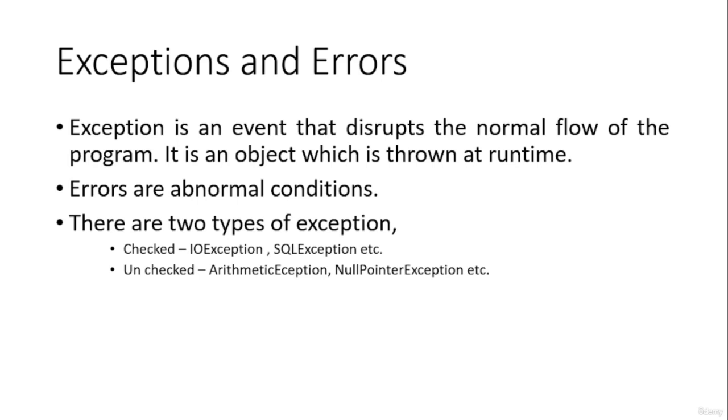And next are the unchecked exceptions. For unchecked exceptions, we don't need to handle them or catch them separately. For example, null pointer exception and arithmetic exception. Even if you don't handle them, the program will run, but for the specific condition it will cause errors at runtime. So those are the different types of exceptions.